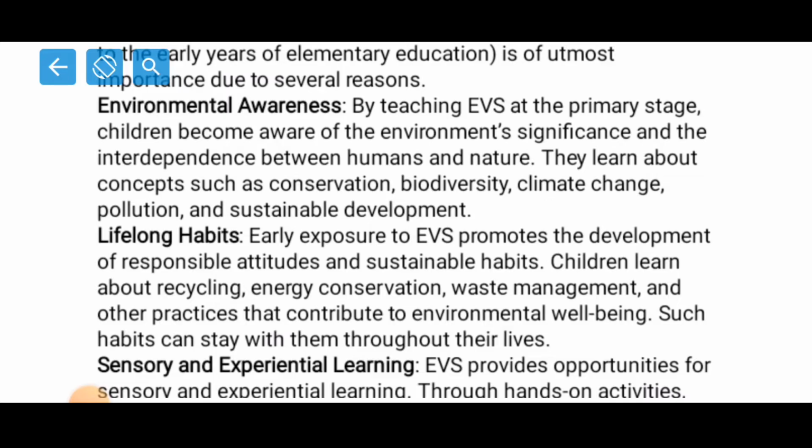By teaching EVS at the primary stage, children become aware of the environment's significance and the interdependence between humans and nature. They learn about concepts such as conservation, biodiversity, climate change, pollution, and sustainable development. They become aware of why the environment is important: because we live in a natural environment.